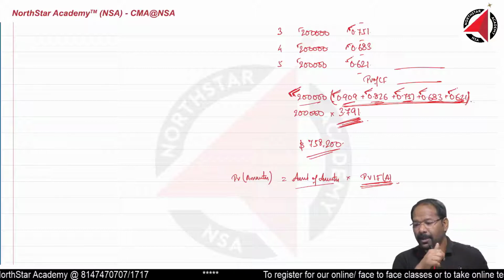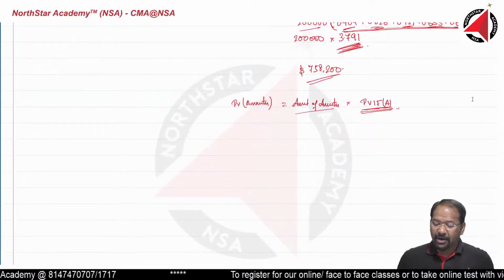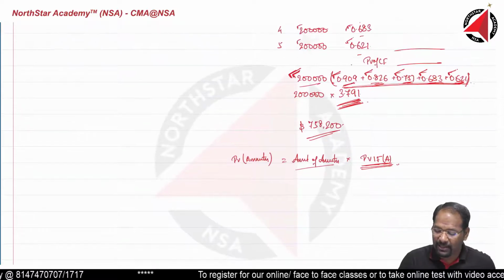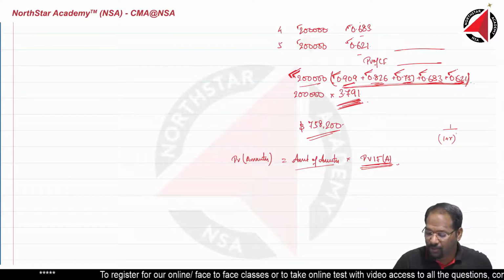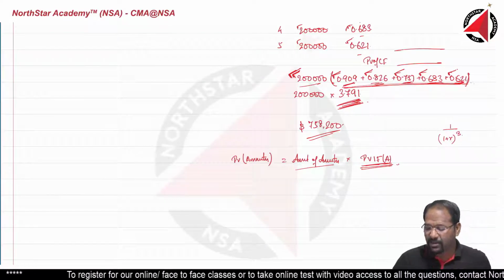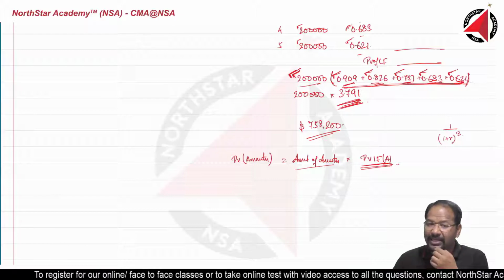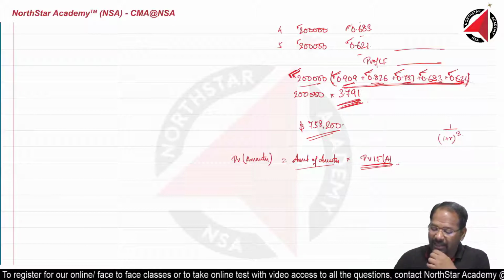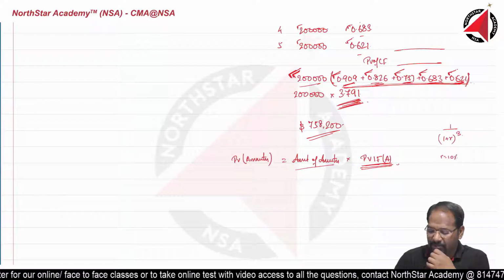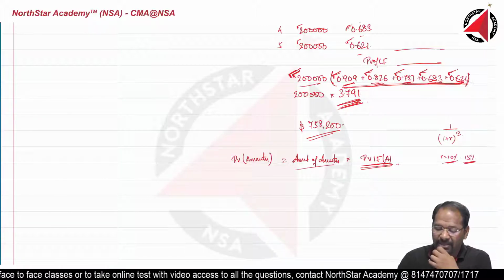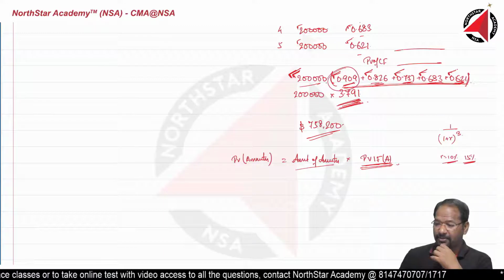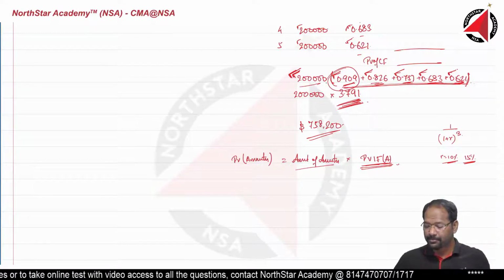Alright. I will repeat again. How did you get this 0.909? 1 divided by 1 plus rate of interest. If to the power is 3, then once if you press, you will get 0.909 if rate of interest is 10%. Alright. If rate of interest is 15%, this value will be different. This value will be different.